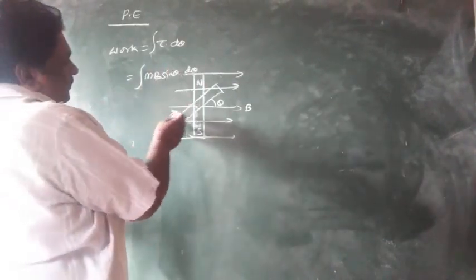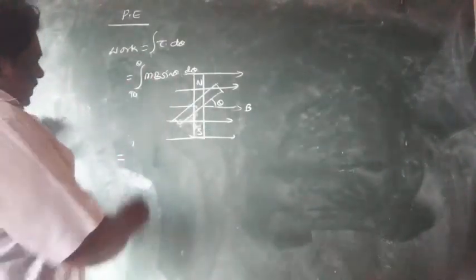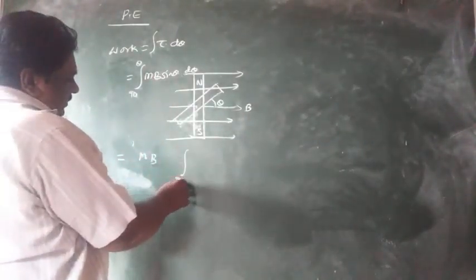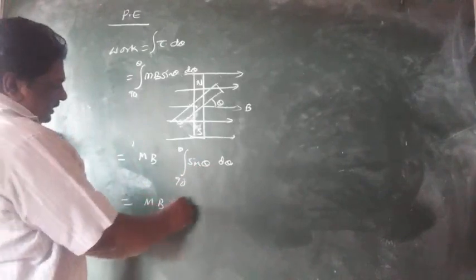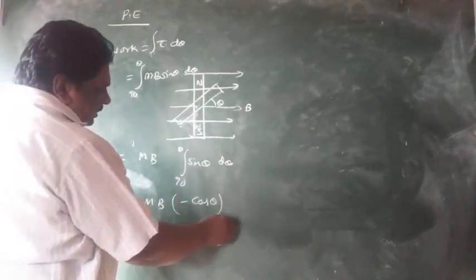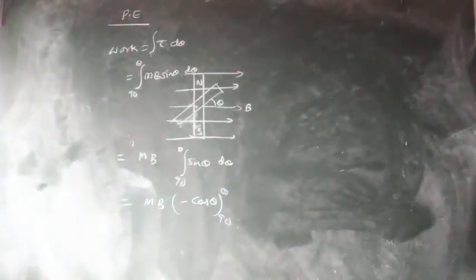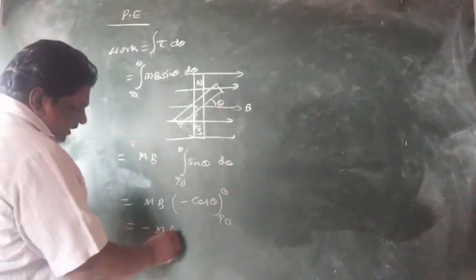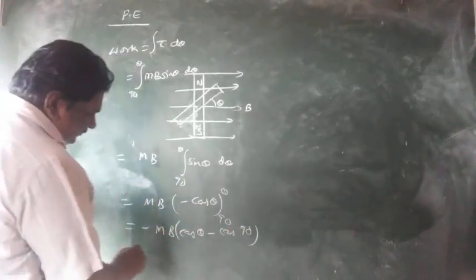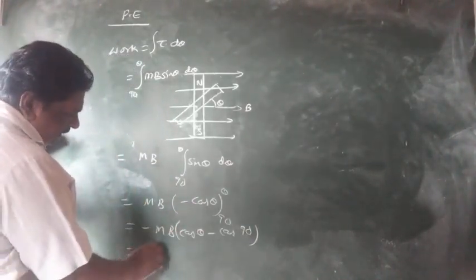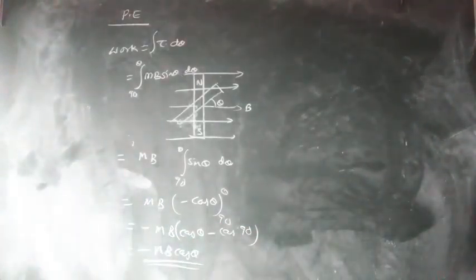Angle is rotated from 90 degrees to theta. This is equal to mB integral from 90 to theta of sin theta d theta. The integral of sin theta d theta is minus cos theta under the limits 90 to theta. This is equal to minus mB, cos upper limit minus cos lower limit. Cos 90 is 0, that's why minus mB cos theta. This is the potential energy.